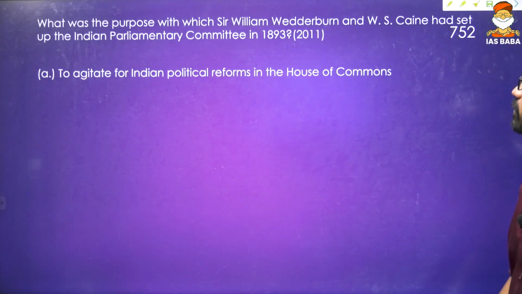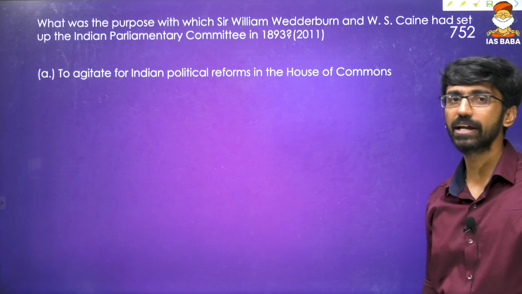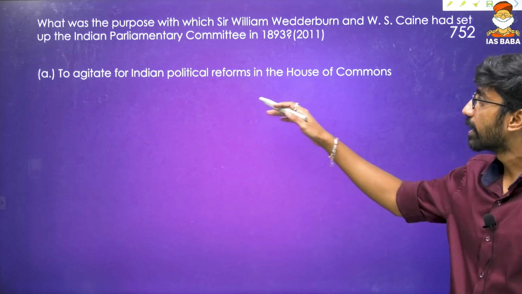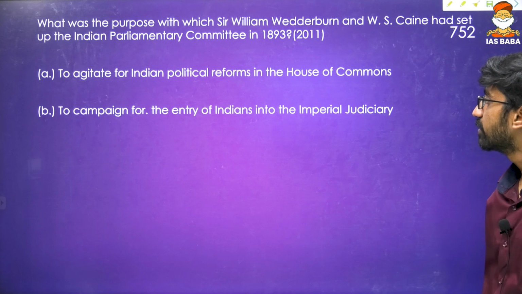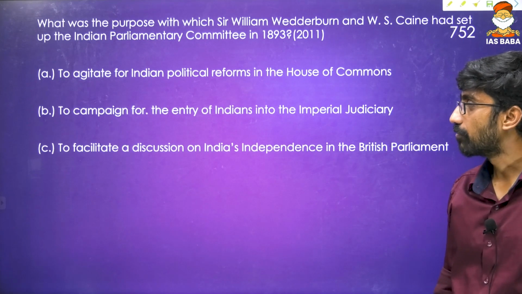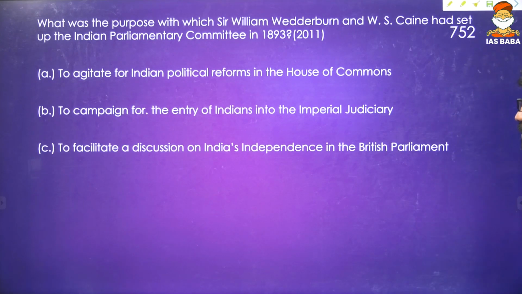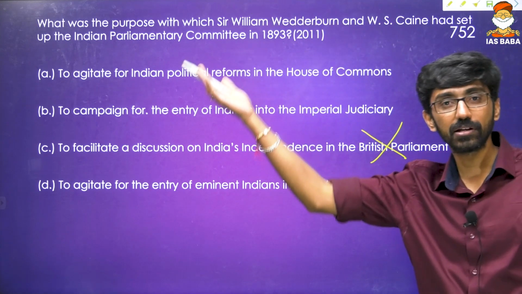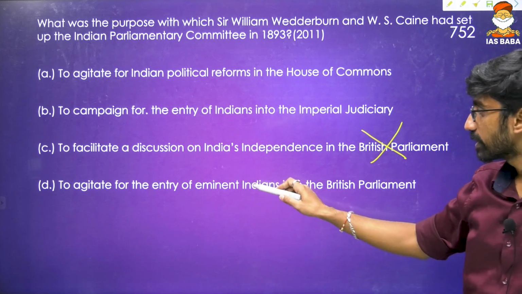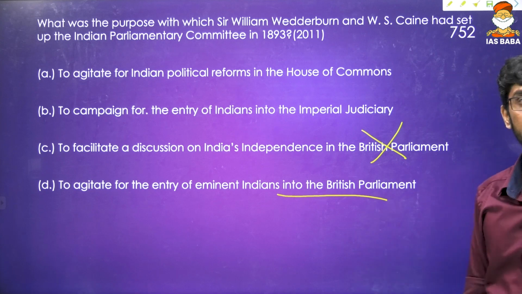What was the purpose with which Sir William Wedderburn and W.S. Kane had set up the Indian Parliamentary Committee in 1893? To agitate for Indian political reforms in the House of Commons, to campaign for the entry of Indians into imperial judiciary, to facilitate a discussion on India's independence in the British Parliament. 1893, India's independence in British Parliament, never heard of. To agitate for the entry of eminent Indians in the British Parliament.